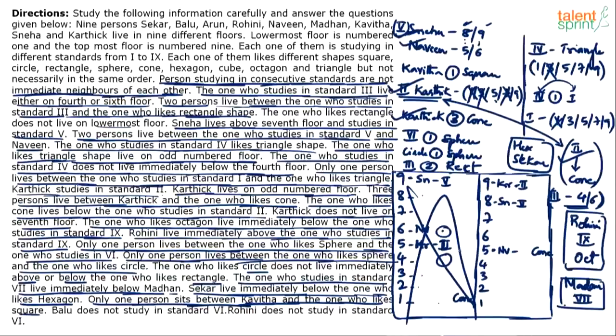Okay, if case 2 is correct, then the first standard fellow is either on 3, 5, 7, 9, right? He can come on 3, he can come on 5. He cannot come on 9th because 9th is already blocked. He can come on 7.